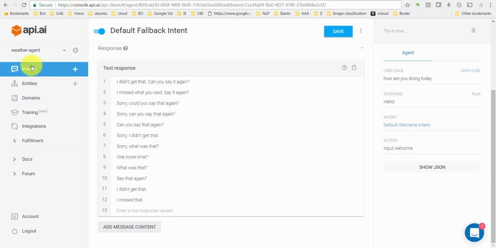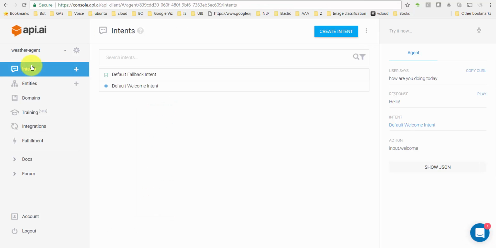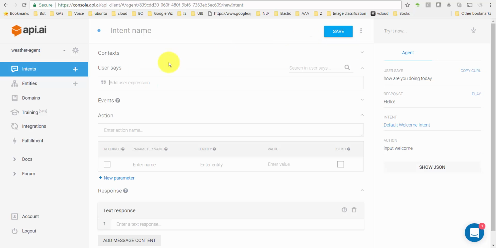Now, as I said, we want to create an application wherein an end user can go ask for the weather in a particular city. So first thing we do is create what is called an intent. What's the intent name? I am going to call it weather intent, and I'm going to save it.